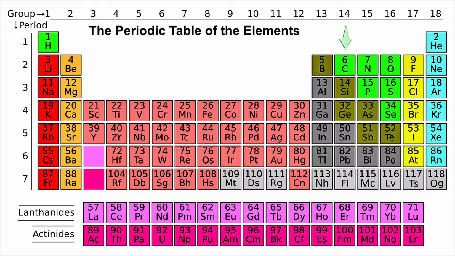Examples of elements in group 14, or group 4A, are carbon and silicon. So this group is known as the carbon family. Another group that we have is group 15, also known as group 5A.